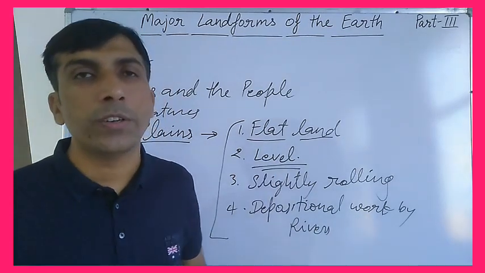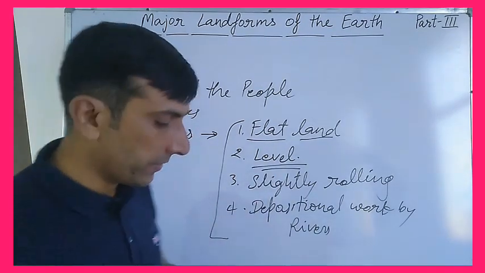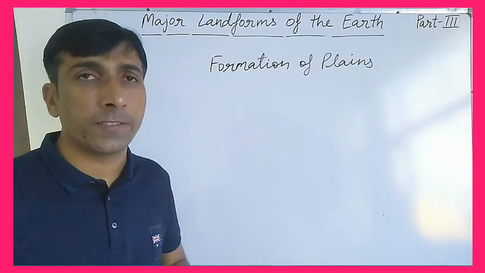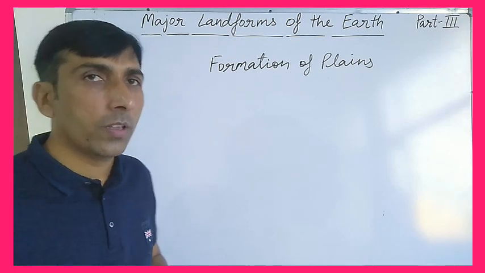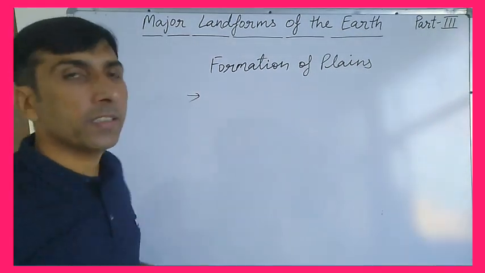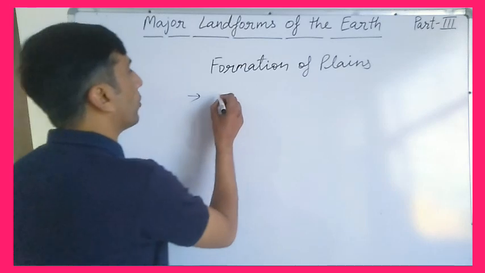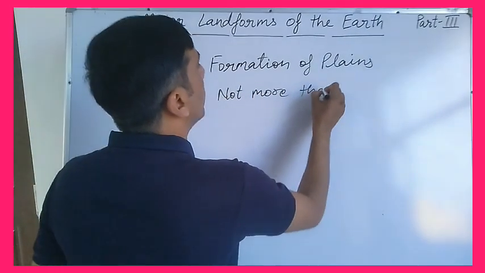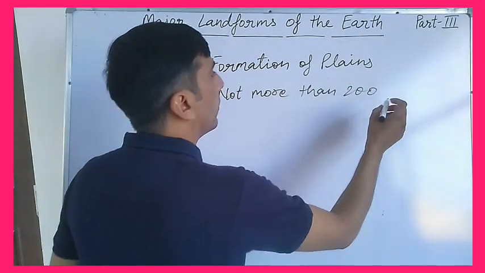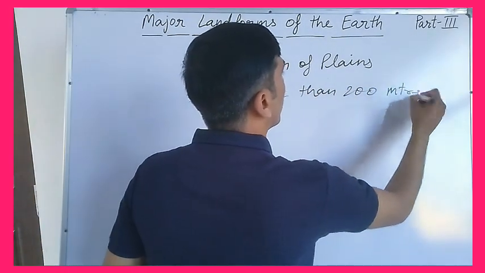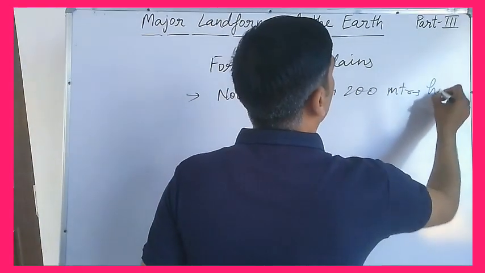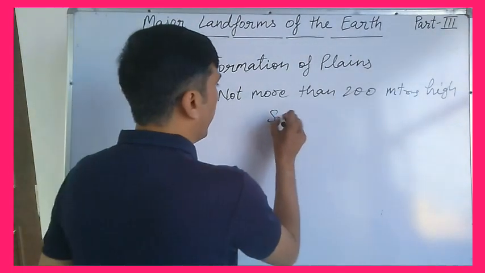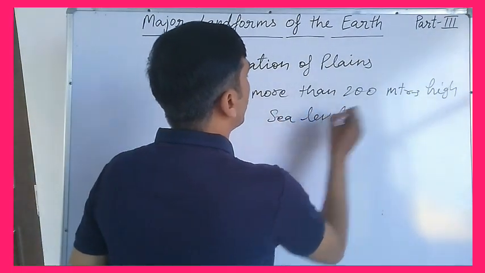Now we'll discuss the formation of plains. So this is the next topic, formation of plains. How are the plains formed? The major feature of the plains is that plains are not more than 200 meters high, right, above the sea level.